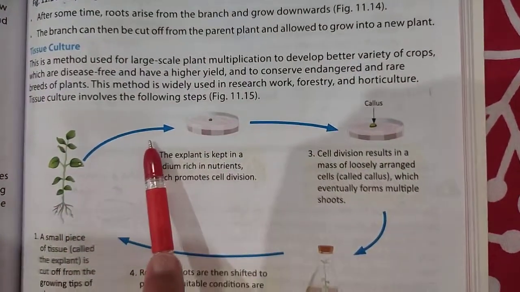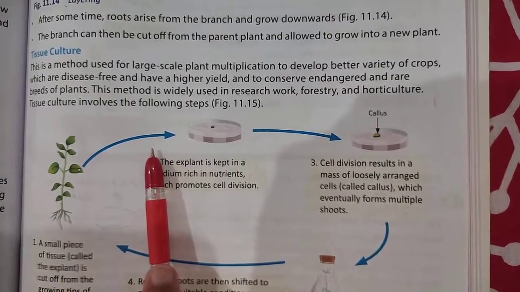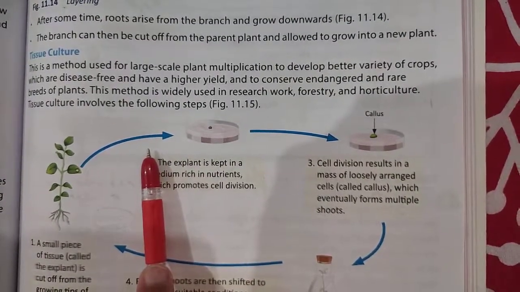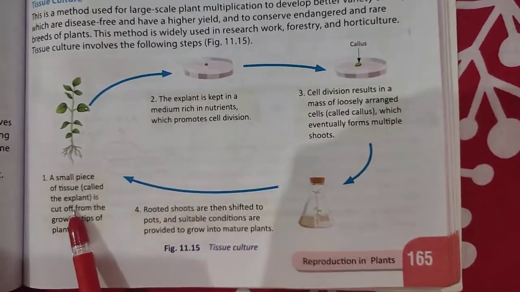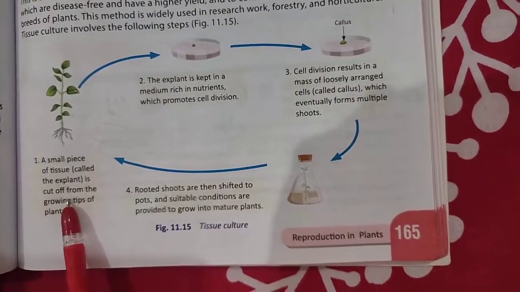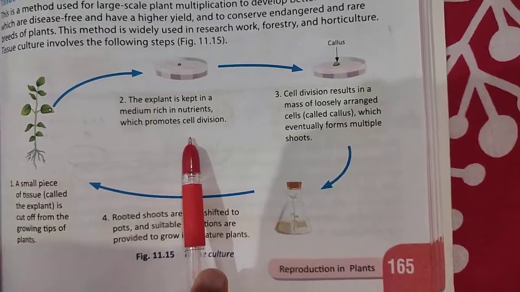Next is tissue culture. It is a very often used method to develop a better variety of crop or a disease-free crop, or especially those crops which are endangered or near to extinction. In this, we take a small piece of tissue, which is known as the explant, and grow that explant in a medium of nutrients in the laboratory.